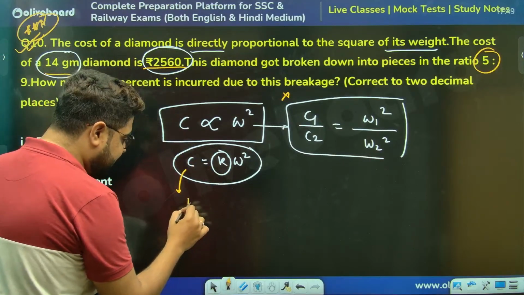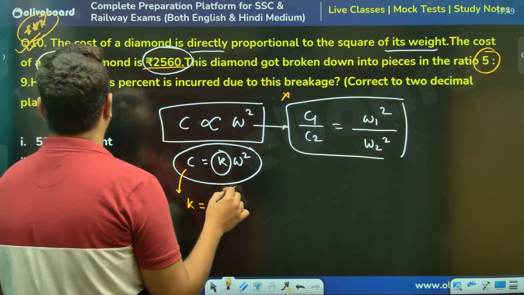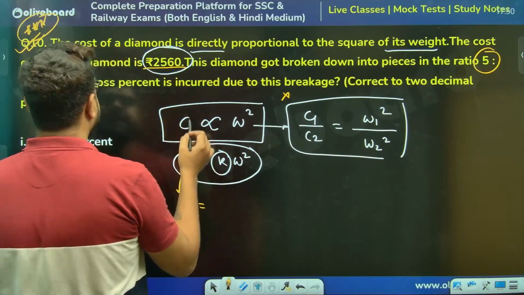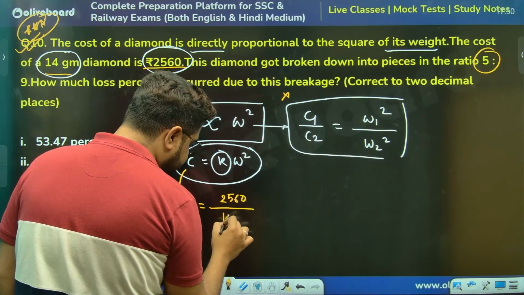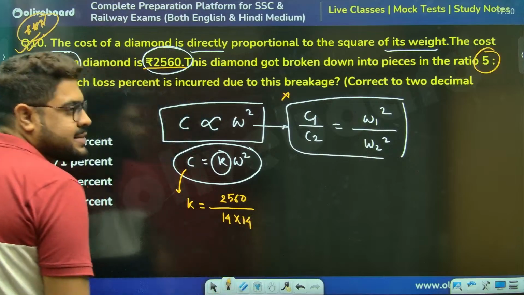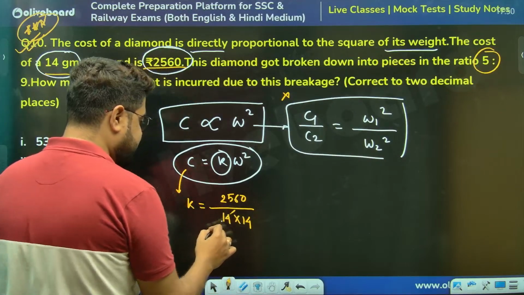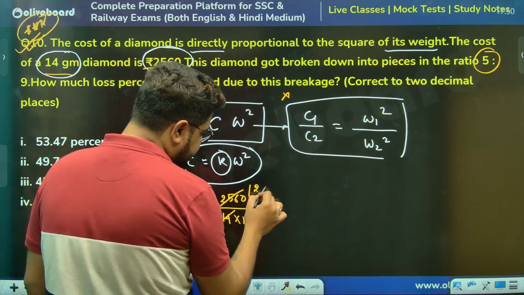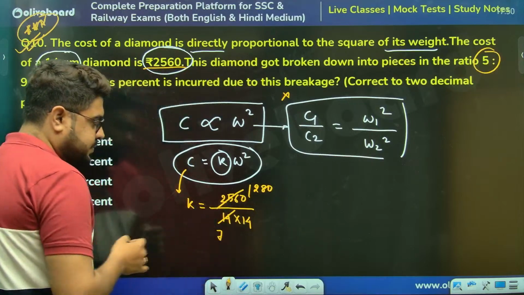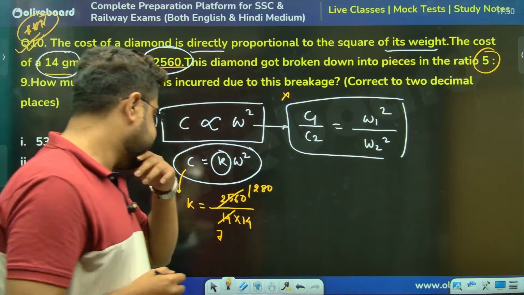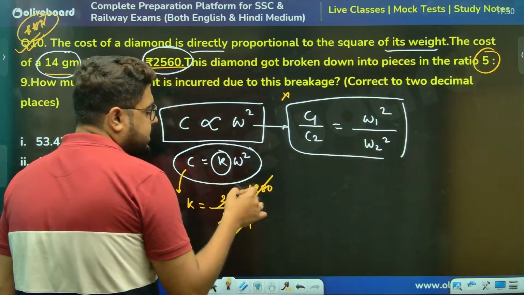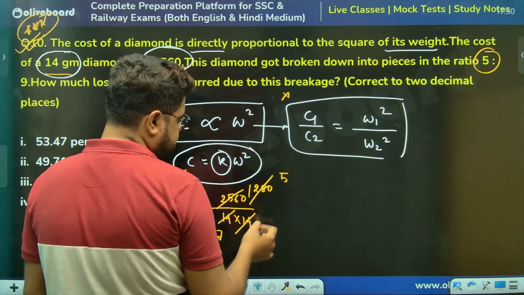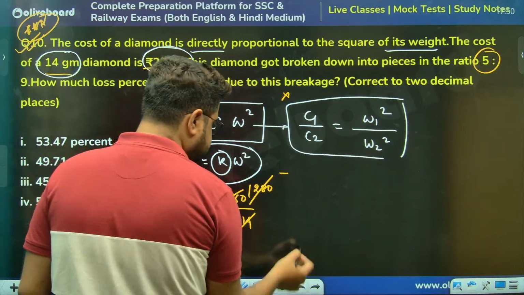K will be C, that is 2560, divided by W square. W square, do not calculate, let's take it like this. This is 128, 7. Is it going by 7? No, not going. Let's do this, 64.